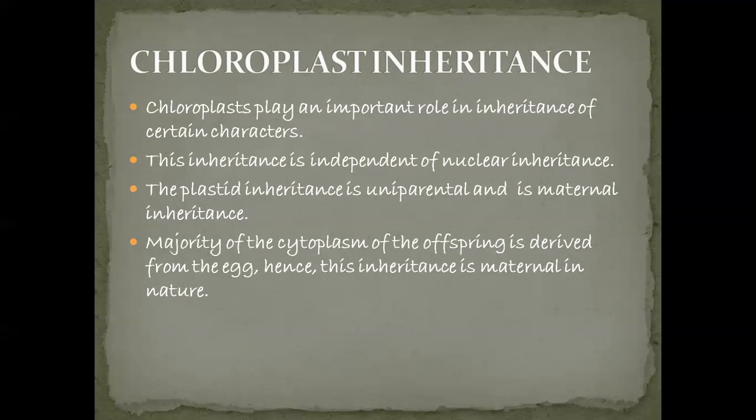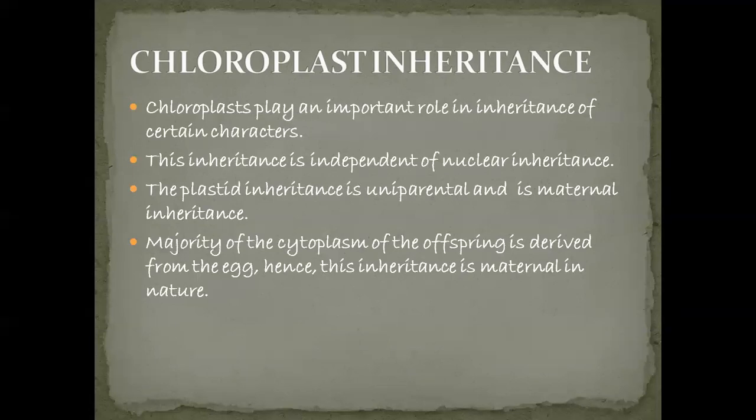So the inheritance is maternal because the majority of the cytoplasm of the offspring is derived from the egg. That's why the inheritance is maternal in nature. Because when the fusion takes place between the male and female gametes, the cytoplasm of the offspring is derived from the egg only, not from the sperm. That's why the inheritance is always maternal.